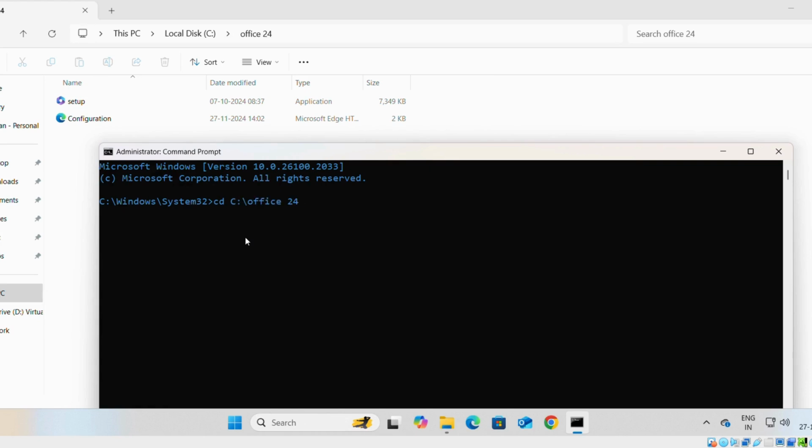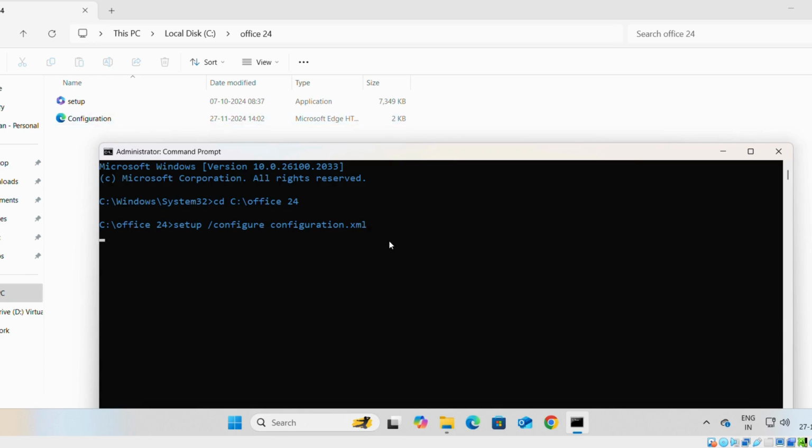We will press enter. You can see that we are in drive C, Office 24 folder. Now we will write setup space slash configure space configuration.xml, the file we saved as XML.